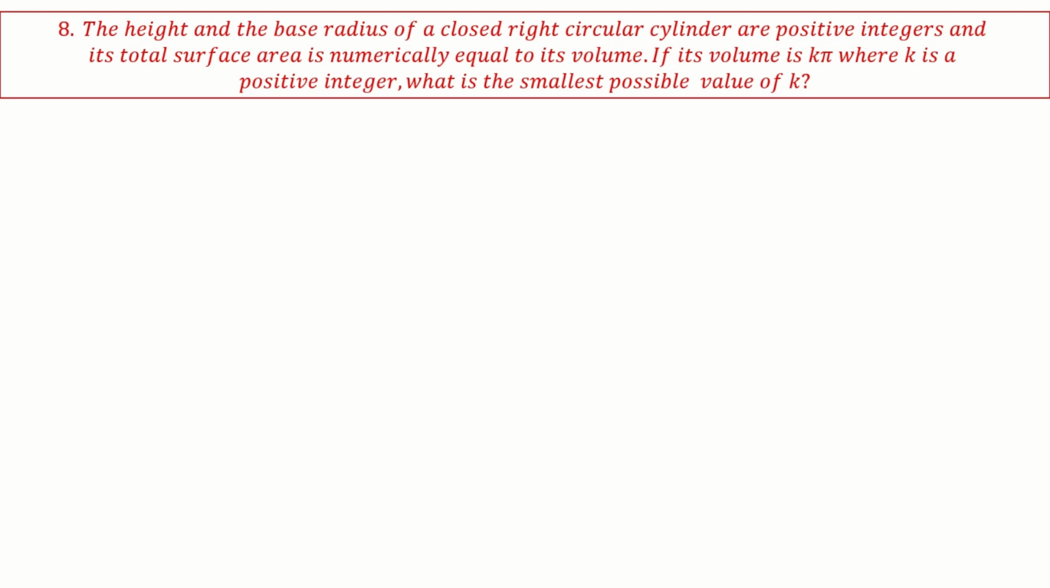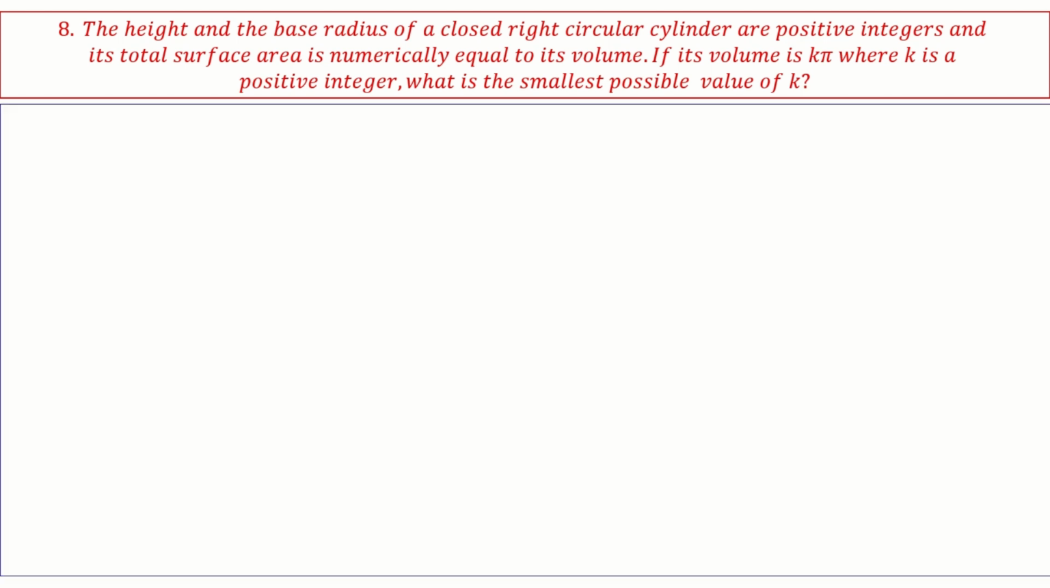Okay, which means he is asking the smallest possible value of k, which means you will get different volumes depending on the conditions, right? So let's go to the conditions first and then solve it. It is given that pi r square h, which is volume, is equal numerically, don't consider the units, to 2 pi r h plus 2 pi r square. This is the total surface area on the RHS. So from this I can derive a condition: r h equals 2r plus 2h.